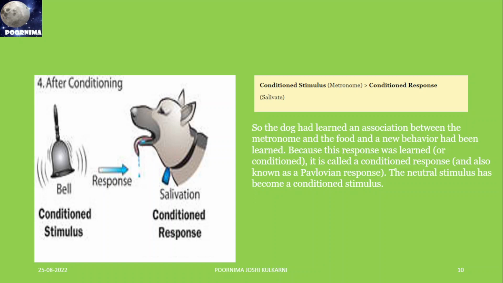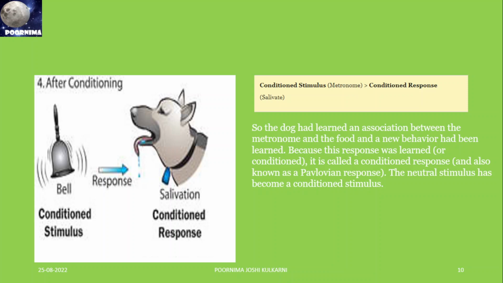After conditioning, after a few days of this practice, the ringing bell is the conditioned stimulus and salivation is the conditioned response. The dog understood that whenever the bell rings, food is given to it. So the dog has learned an association between the bell and the food, and a new behavior had been learned. Because this response was learned or conditioned, it is called the conditioned response, also known as the Pavlovian response. The neutral stimulus has become the conditioned stimulus.